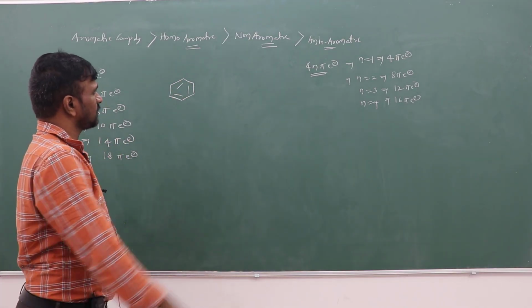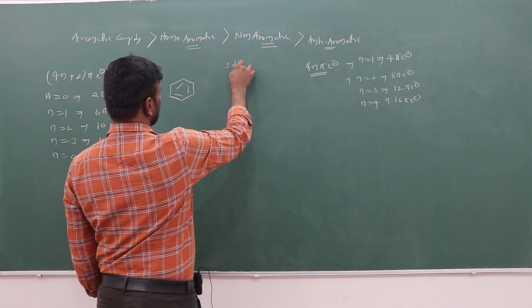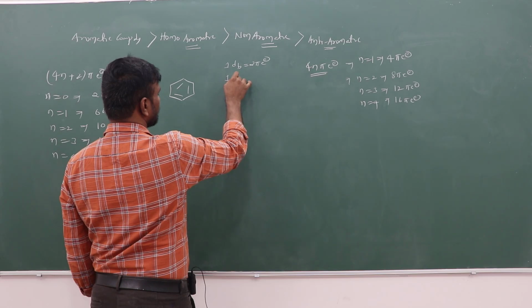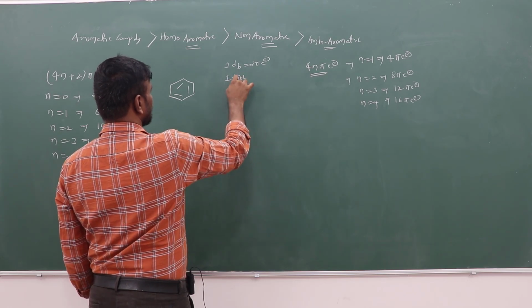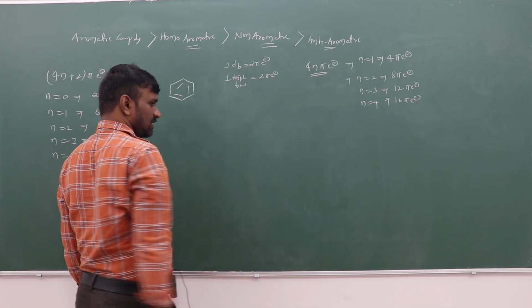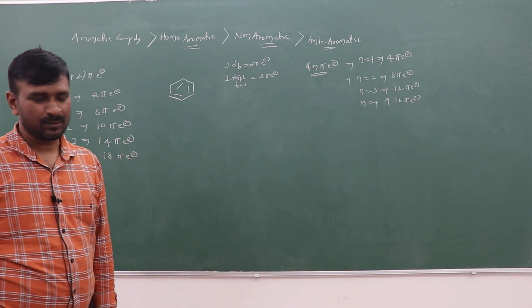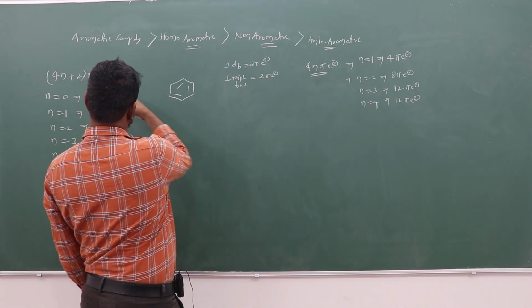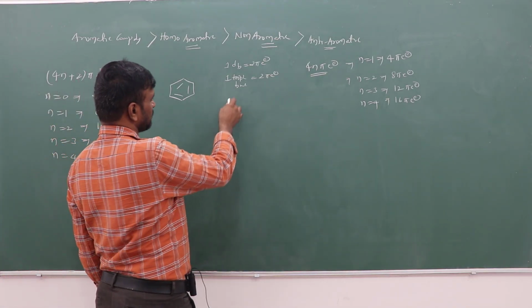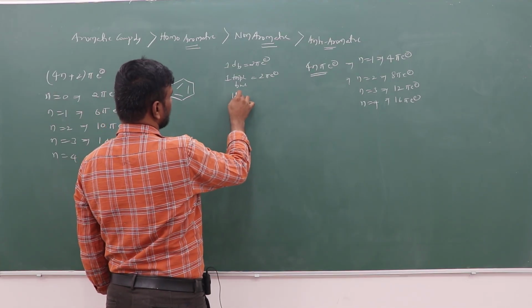Pi electrons are there. So you count that one double bond is 2 pi electrons. Even if one triple bond is there, that you also count as 2 pi electrons, from this particular point of view, counting from the 4n pi electron Hückel rule point of view, or 4n plus 2 pi point of view. So one lone pair, if it is there,